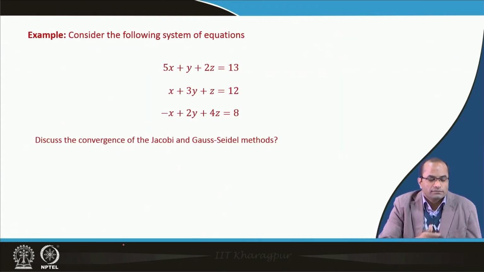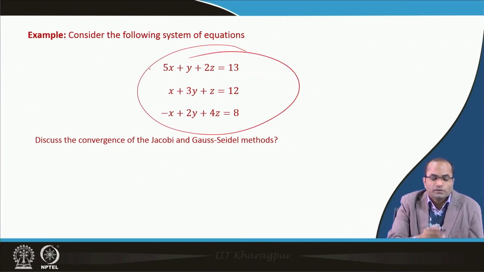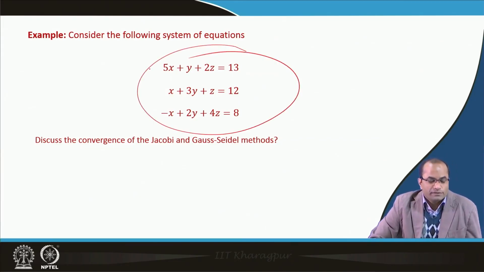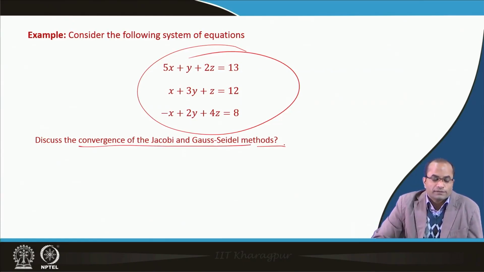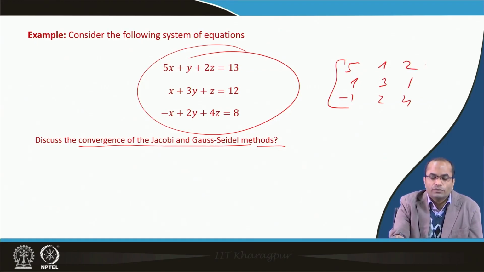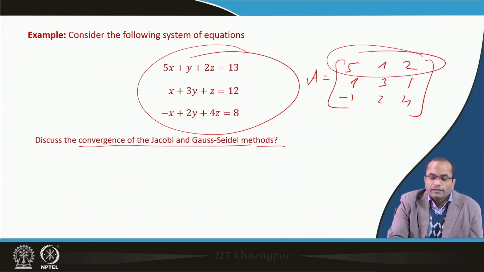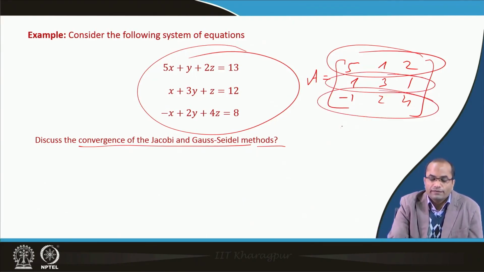Now, we will go through some examples quickly. We will analyze what the possibilities for convergence are. For instance, take this system which we solved in a previous lecture, and we want to discuss only the convergence of these two methods. Looking at the coefficient matrix A, we have 5 1 2, then 1 3 1, then minus 1 2 and 4. One can clearly see that it is diagonally dominant by rows, because 5 is strictly greater than 1 plus 2.